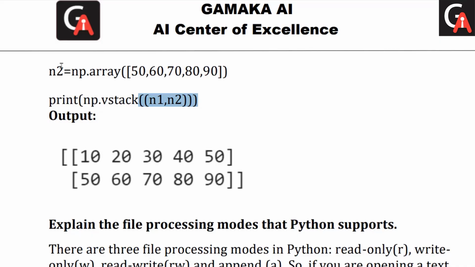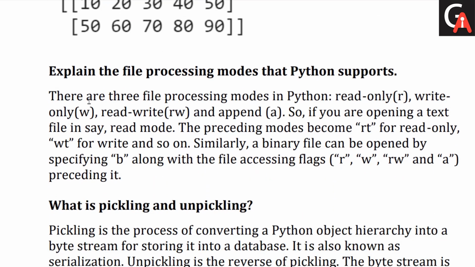Clear, guys? Next question we have for the day: explain the file processing modes that Python supports. So there are 3 file processing modes in Python: read only, write only, and read and write. Also we have append as a.